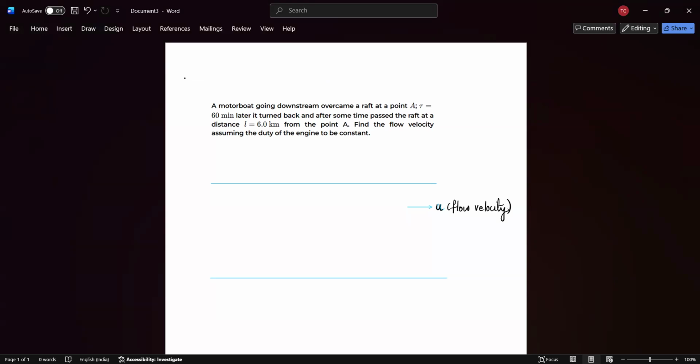There is a motorboat going downstream. Downstream means in the direction of flow of the river. So there is a motorboat which is going in this direction, and at some point A, it crosses a raft.